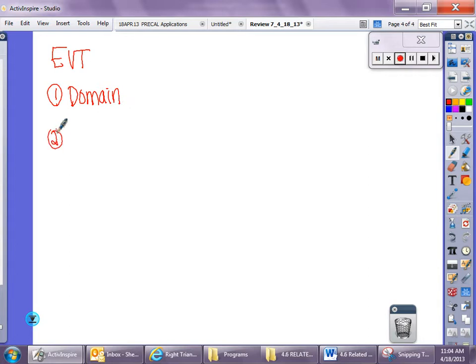Second thing, actually, let's not call it check. I'm going to actually have you find, if endpoints, find the y values.